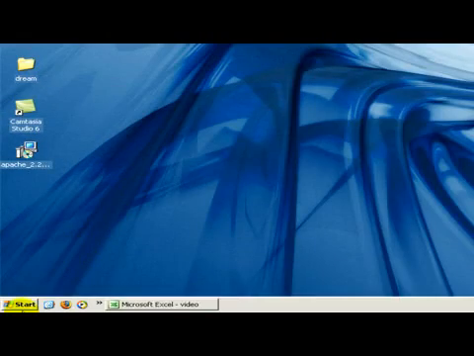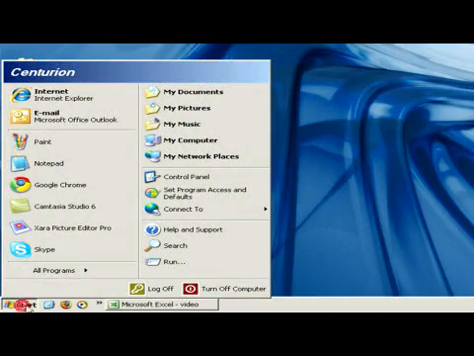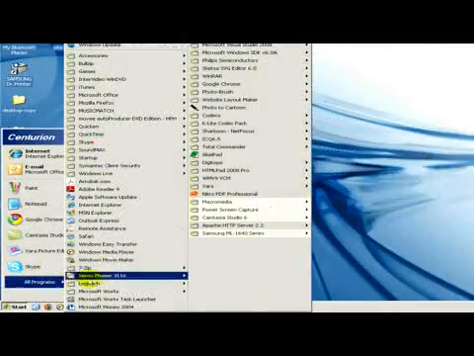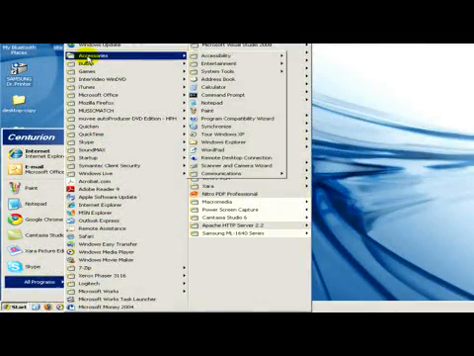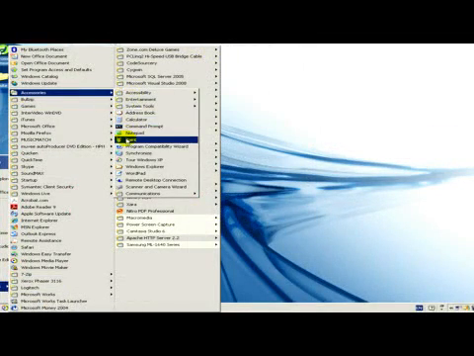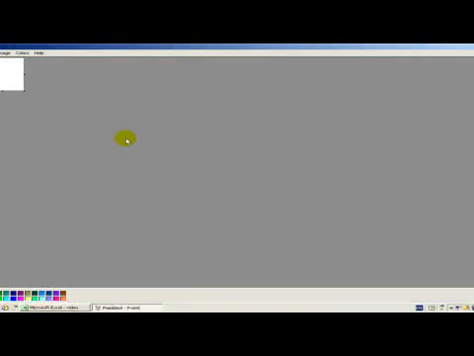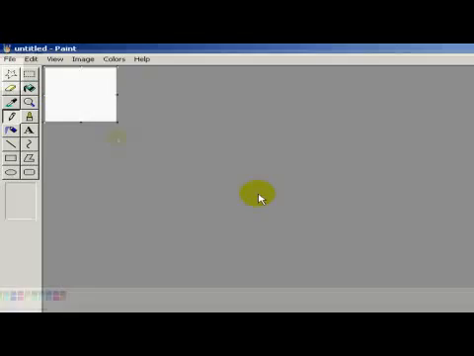The easiest way for doing avatars is Paintbrush. If you go to the Start menu, in all programs you select Accessories, and here you select Paint, you click on it. Now let's make a new project that is 1 inch by 1 inch.